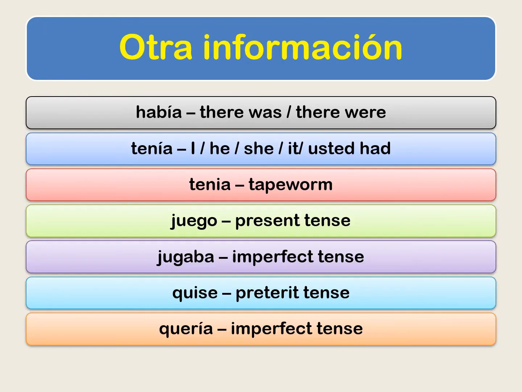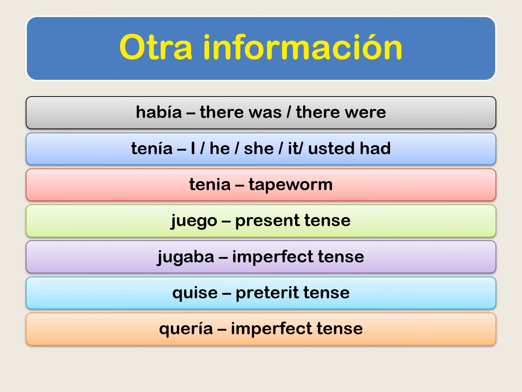Okay, here's some other information to keep in mind. So to say there was or there were is going to be a really important verb, and in the present tense we're going to use hay, H-A-Y, to say there is or there are, and it's coming from the verb haber. And since in the present tense it doesn't matter if our item is singular or plural, in Spanish in the imperfect tense that doesn't matter either. So había is going to mean there was or there were. It's both singular and plural, and it's coming from haber, and so here it's a regular verb, but in the present tense it's an irregular verb.